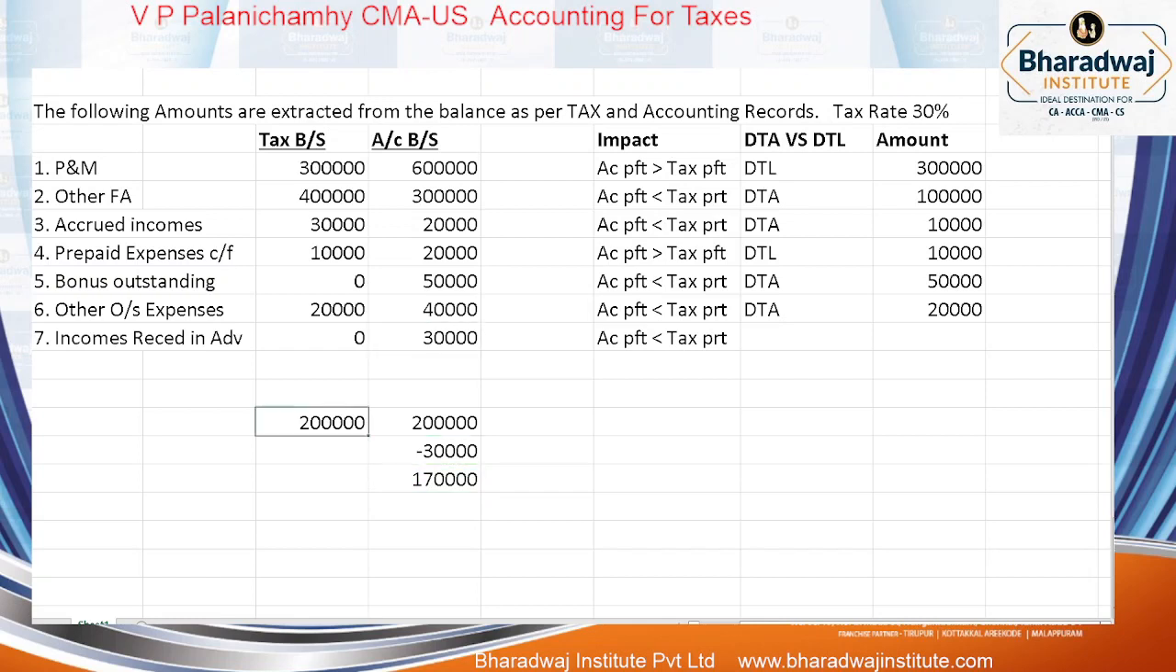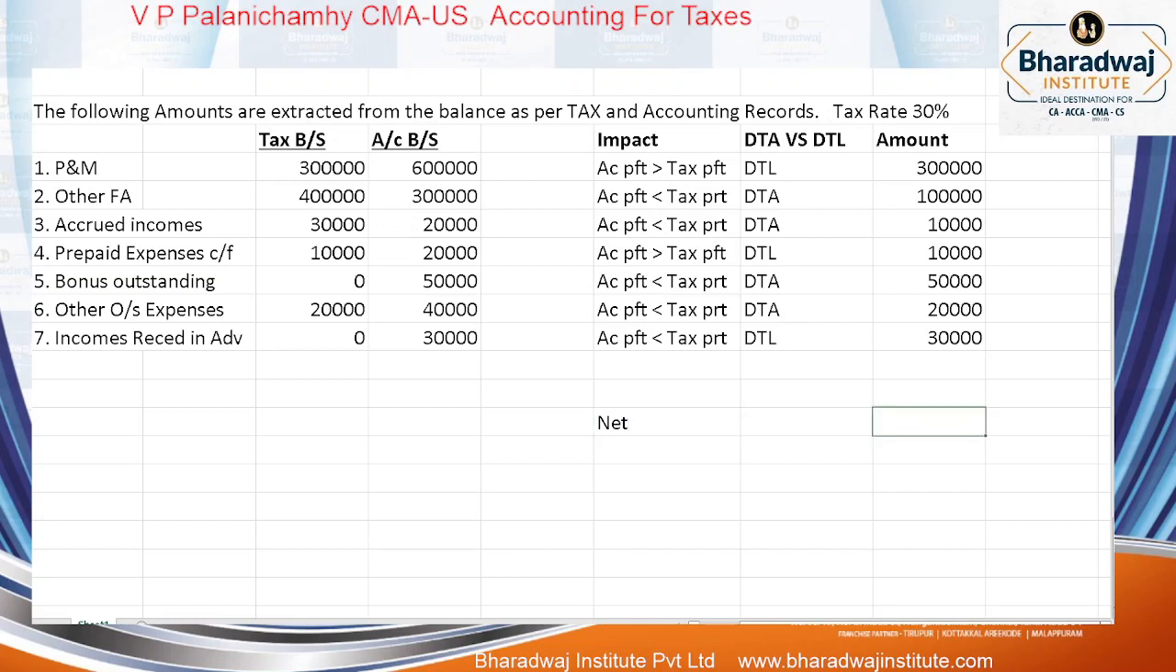What will be the impact of this? In tax, how much income is recorded? In accounts, how much income is recorded? Only 1,70,000. So which profit will be more? Tax profit will be more than accounting profit. So accounting profit is less than tax profit. It causes what? Deferred tax liability. How much deferred tax liability? 30,000. So now, is the net DTL or DTA?